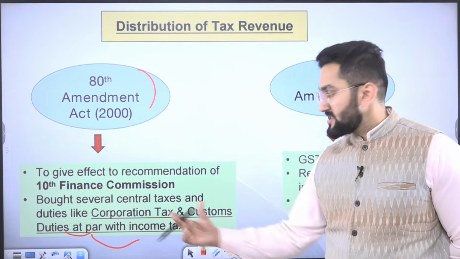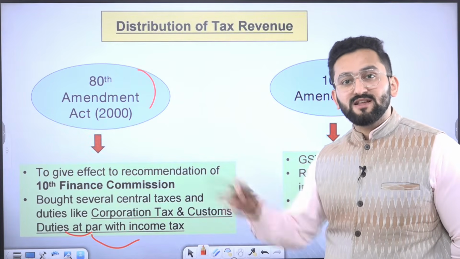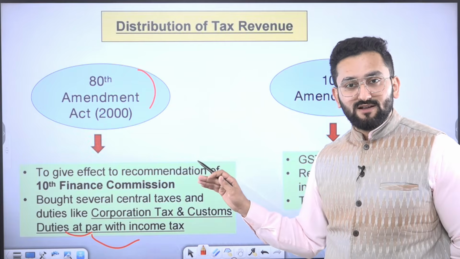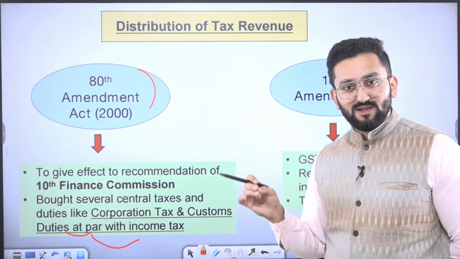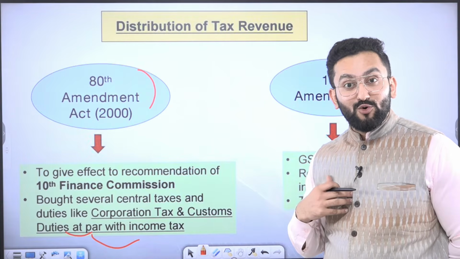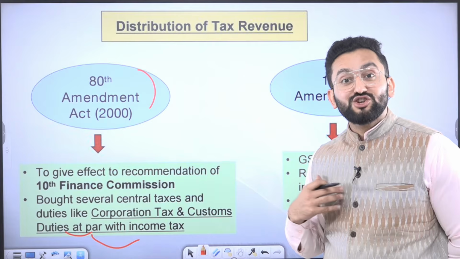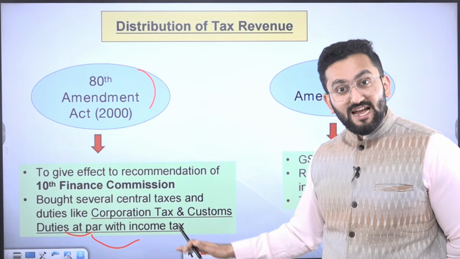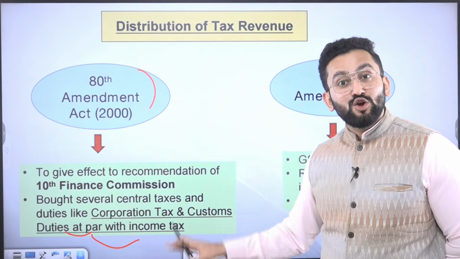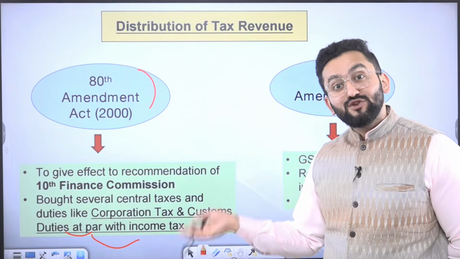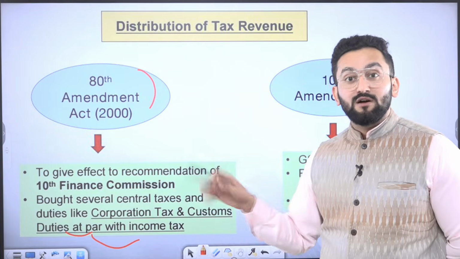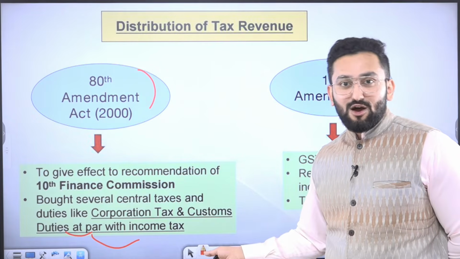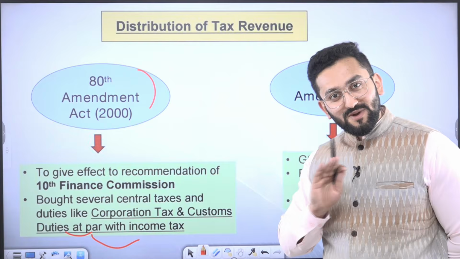That was the provision of this 18th Amendment Act, Constitutional Amendment Act. What does it mean? It means now states are going to get a share from corporation and custom duties as well. These are taxes which are levied and collected by the center but distributed with states now after this amendment. I hope it is clear now.